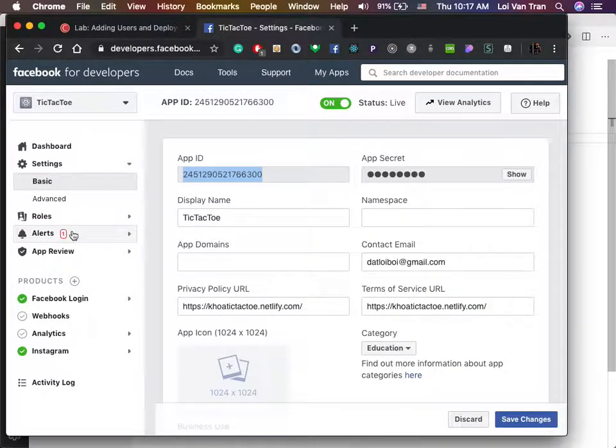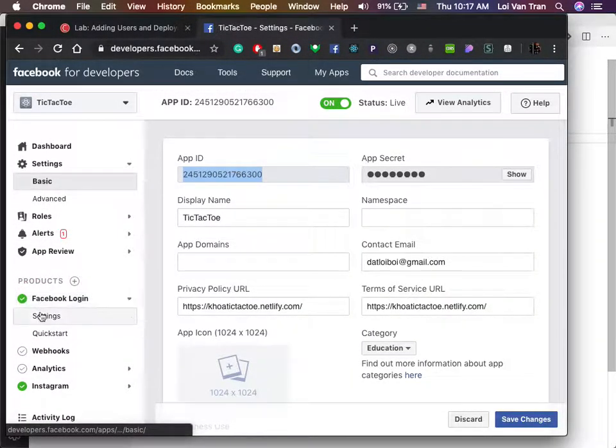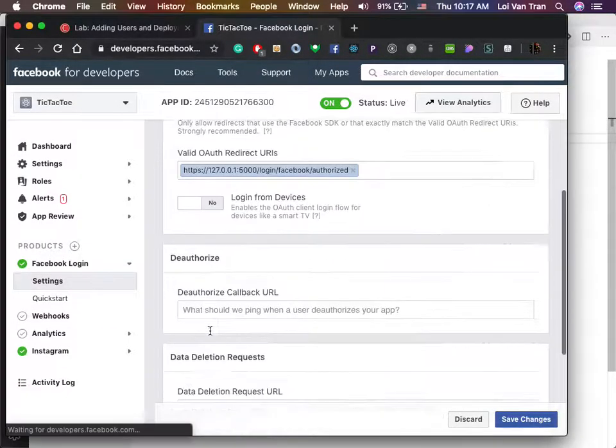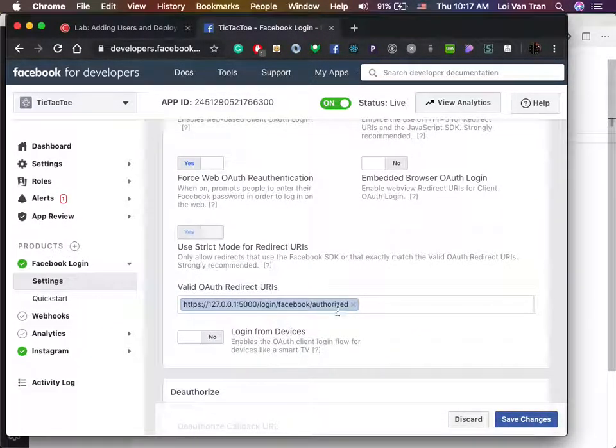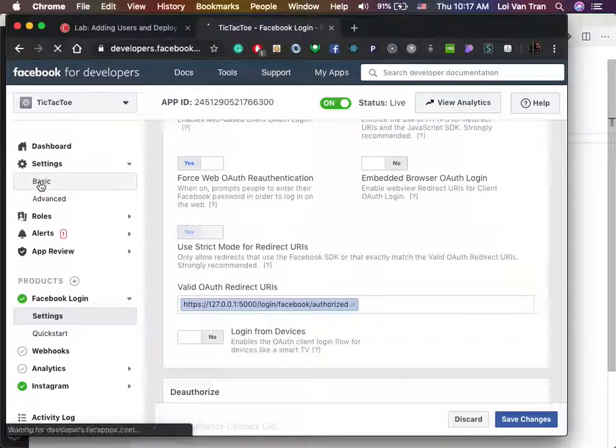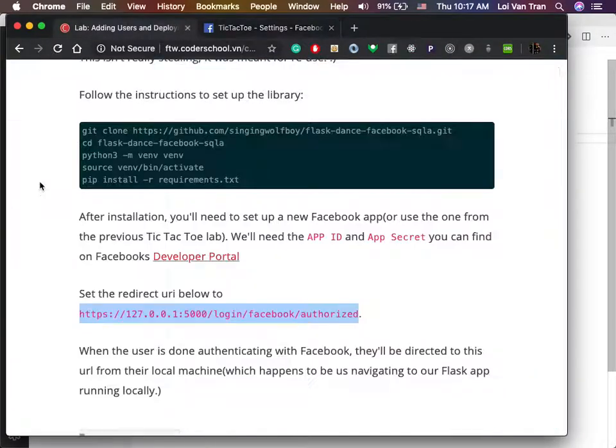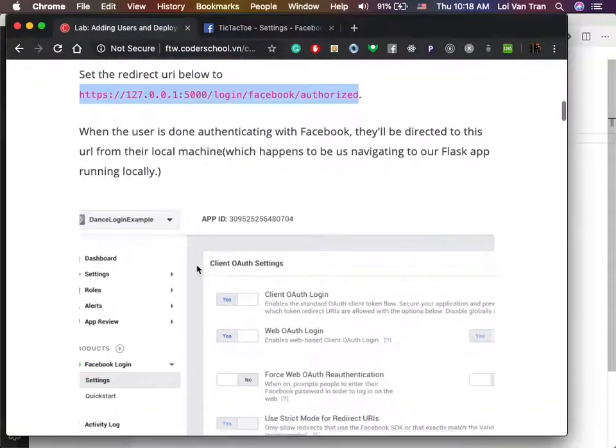This is what we need. So we can go back to our Facebook login, go to our settings, and we can see that it's right here. It's already set up. Okay, so we'll just leave that right there, and we'll go back to settings and basic. Okay, so now we'll go ahead and keep moving forward.